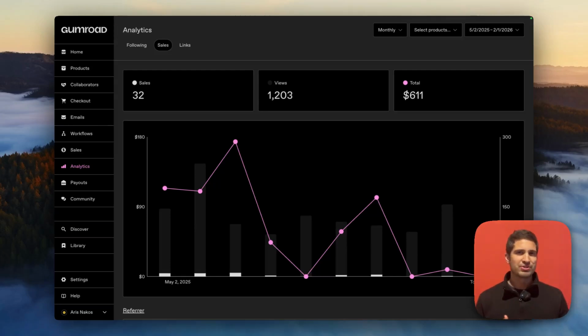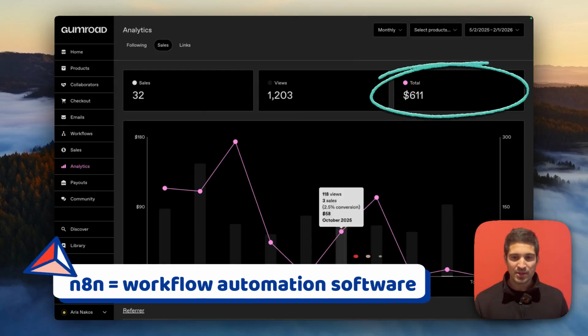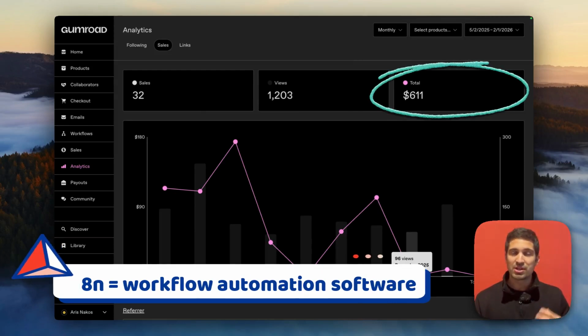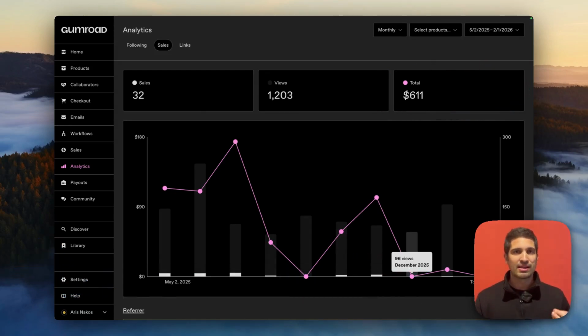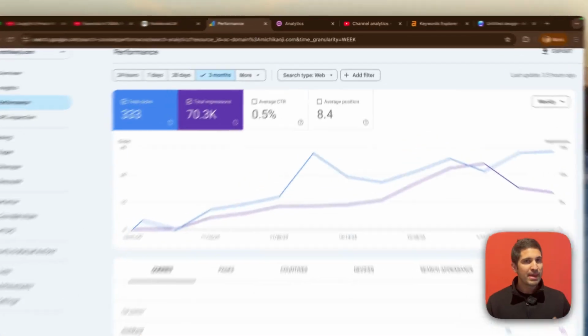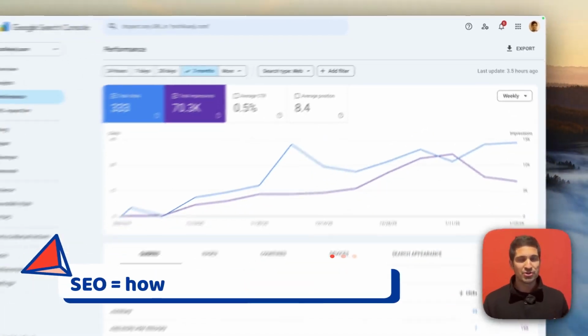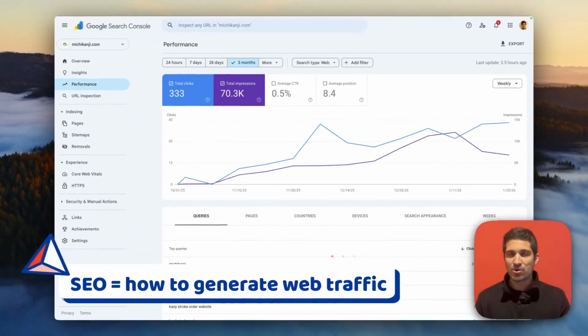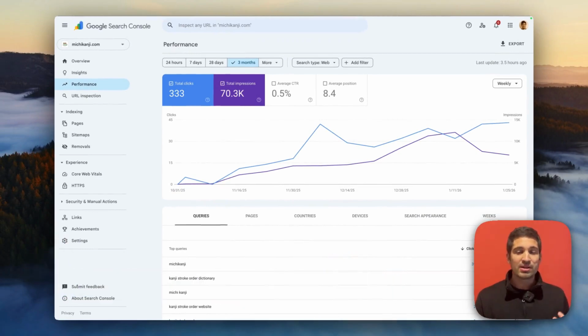Why am I the right person to teach you about artificial intelligence? Well, number one, I make sales, right? This is my Gumroad shop in which I sell automations using n8n that allow people to do their work faster. I make websites and I use my knowledge on the web, specifically SEO and web design, to create user experiences that people want to come back for.